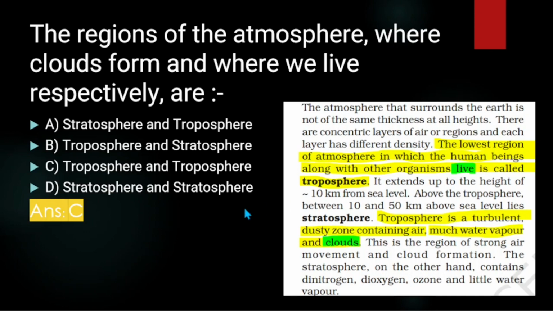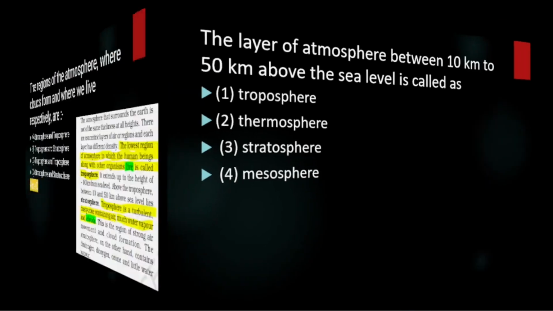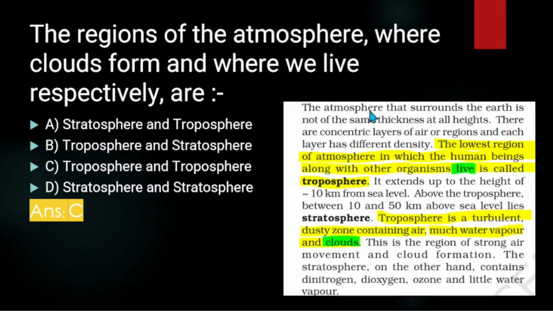Now moving on, next question. The layer of atmosphere between 10 kilometers to 50 kilometers above sea level is? In the previous question, we saw in the NCERT book that this region is called stratosphere.